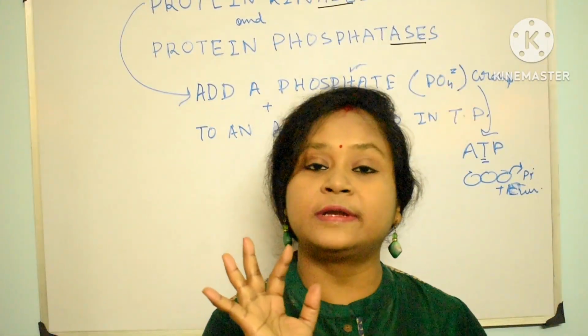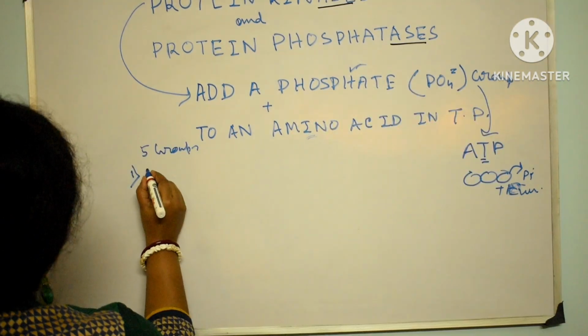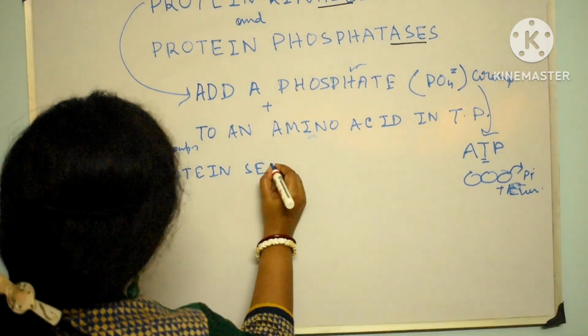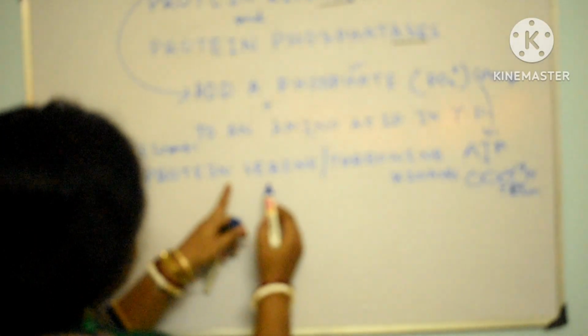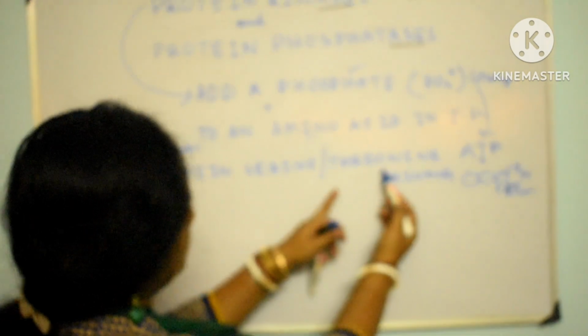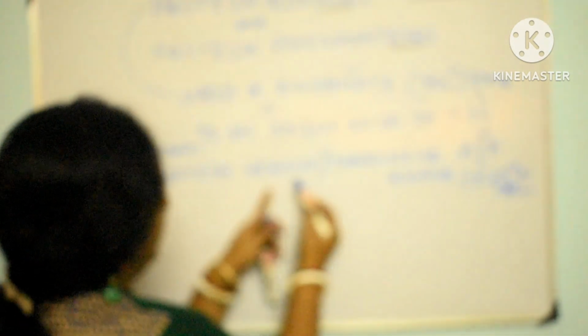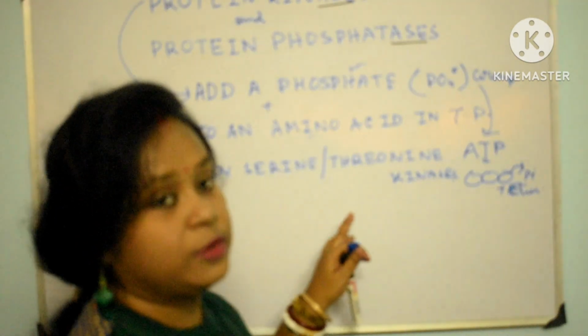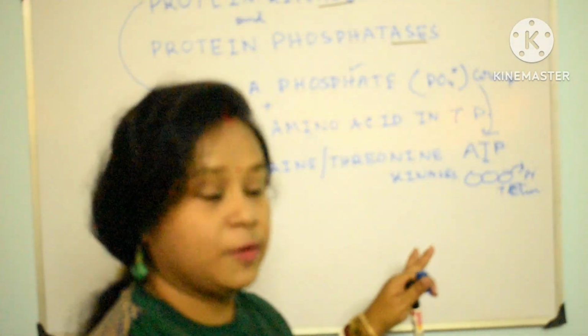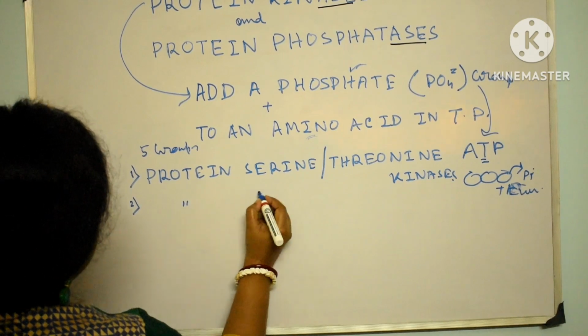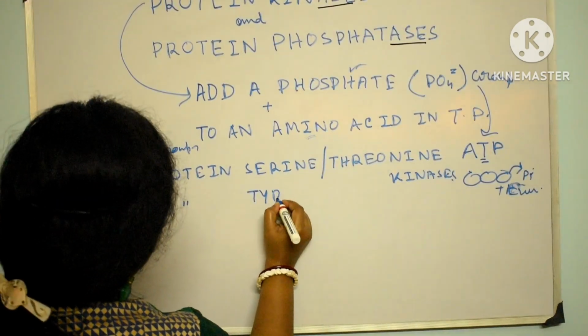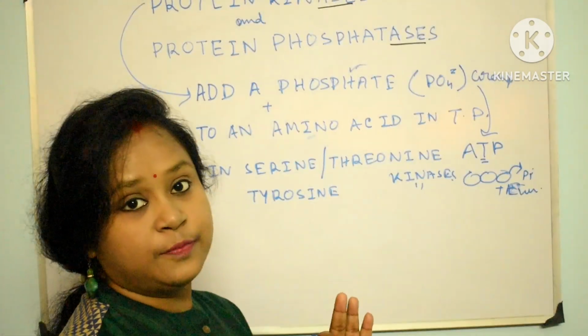Five groups of protein kinases are there. Protein serine/threonine kinases phosphorylate either serine or threonine. There are 21 amino acids inside our body, and serine and threonine are among them. Protein tyrosine kinases phosphorylate tyrosine residues in the target protein.